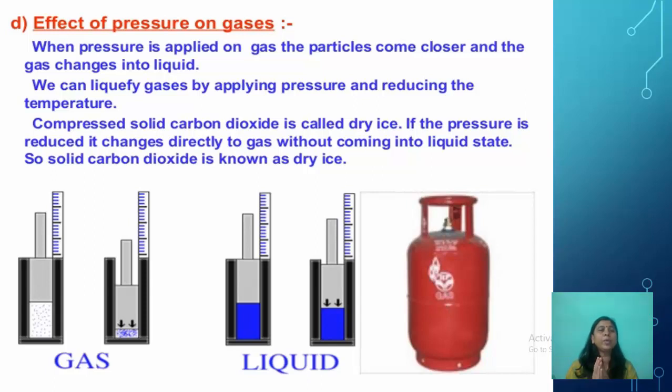So solid carbon dioxide is known as dry ice. In the same way, the LPG cylinders that we use at home contain liquefied petroleum gas. When this petroleum gas is stored under greater pressure and reduced temperature, it liquefies. And when we turn on the knob, we release the pressure. What happens? It again changes to gas.